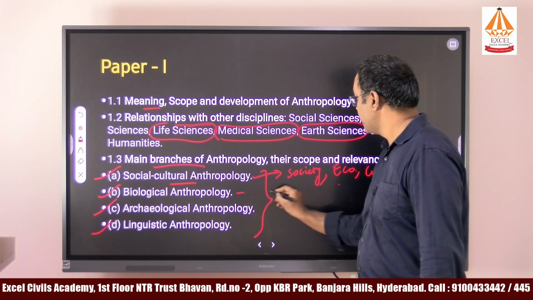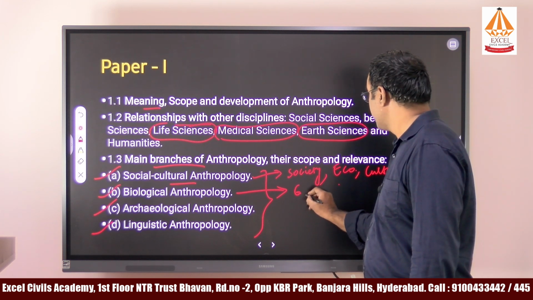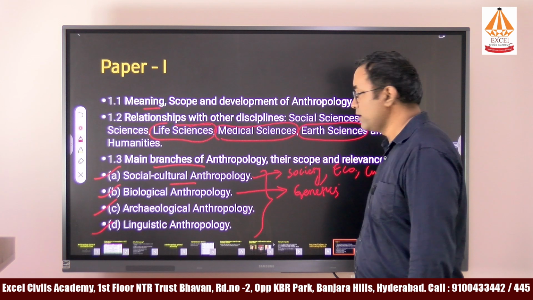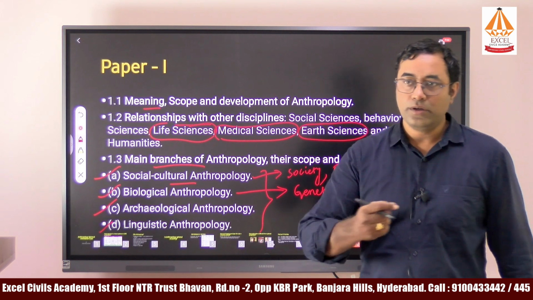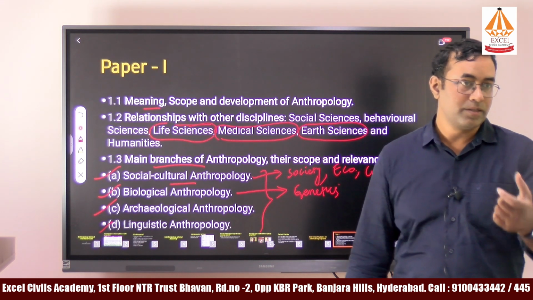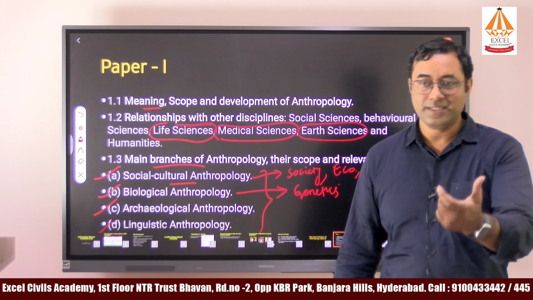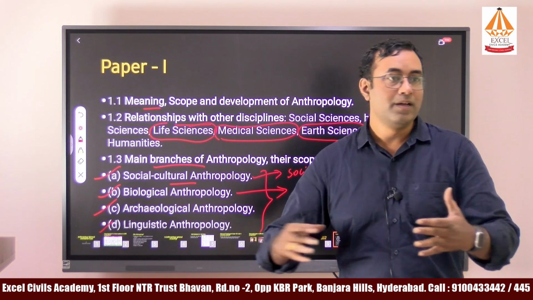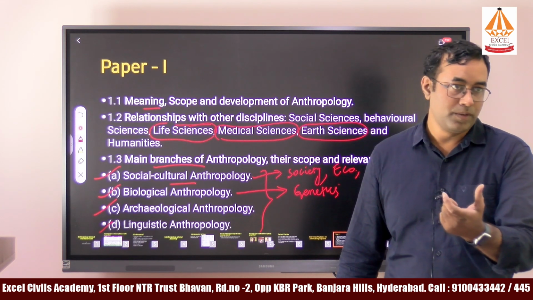With respect to biological anthropology, we will study the origin of the people. With respect to genetics, which is the major aspect in the current format, every human has cells. In that cell we have a nucleus, in that nucleus we have chromosomes, and in those chromosomes there are genes. We will study the genes and how people have been emerging with the help of changes in the gene pattern or gene pool.